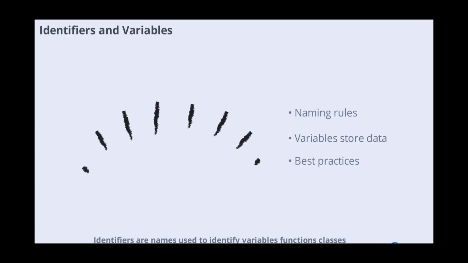Identifiers are names used to identify variables, functions, classes, and other items in your code. They must start with a letter or underscore and can contain letters, digits, and underscores. Variables are named memory locations used to store data. Following naming rules and best practices ensures your code is clear and error-free.